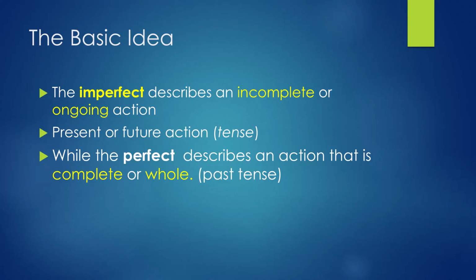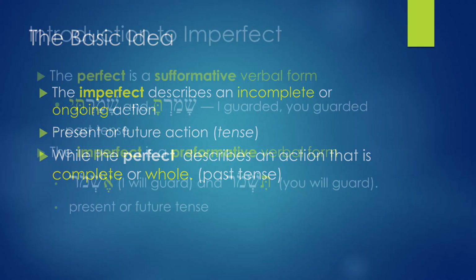We can compare it to the perfect tense that we looked at in chapter 13. The perfect tense describes an action that is completed or whole. That's why the perfect tense is normally translated as the past tense. Imperfect, present or future tense. So imperfect, incomplete action; perfect, complete action. For now, when you think about the imperfect conjugation, think about it as the future tense in the active voice.